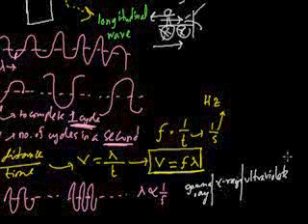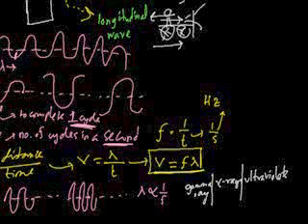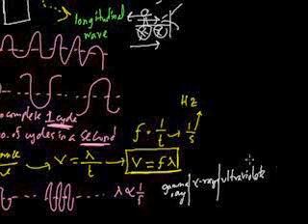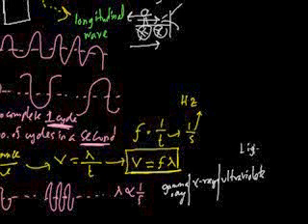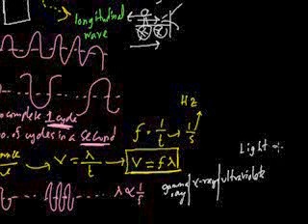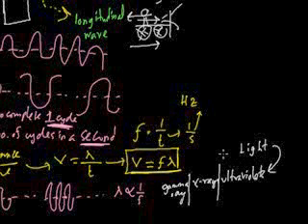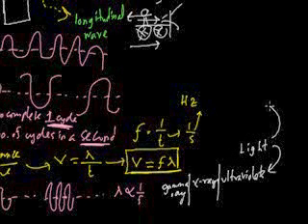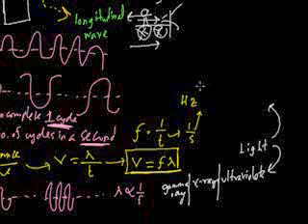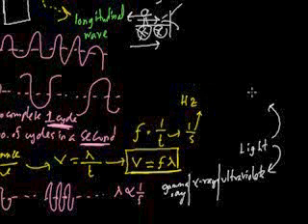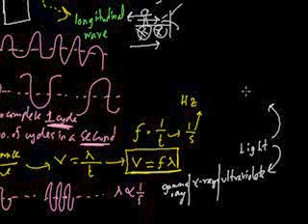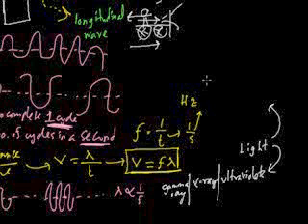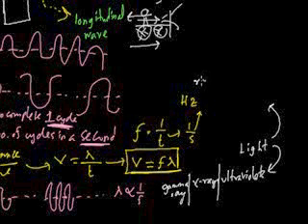Okay, so this is on one side. Then in the middle there is light. So this is lower than light. Now higher than light, the largest is going to be radio waves.